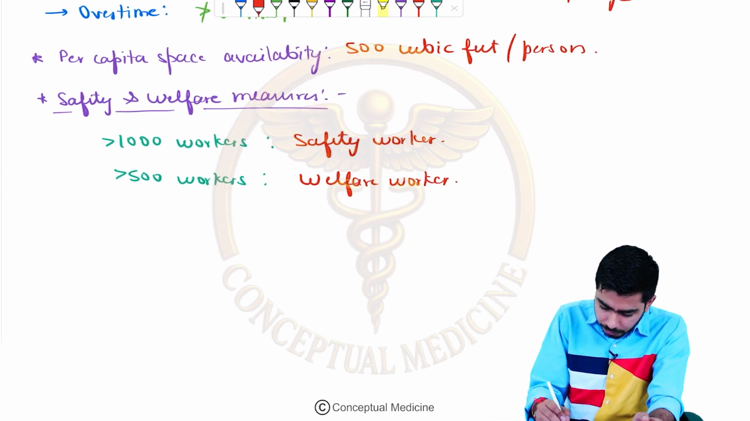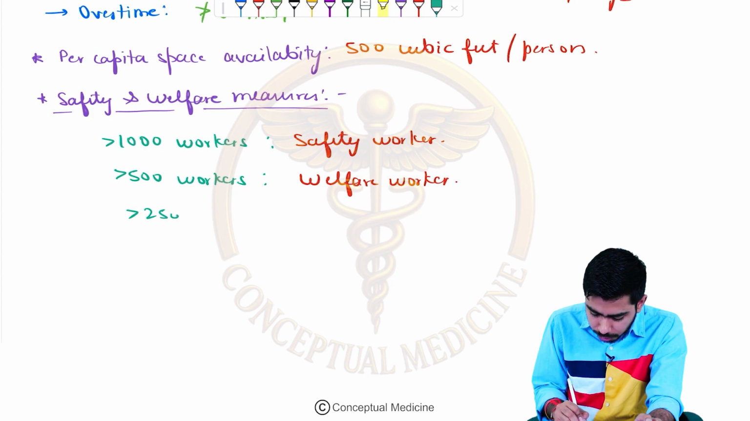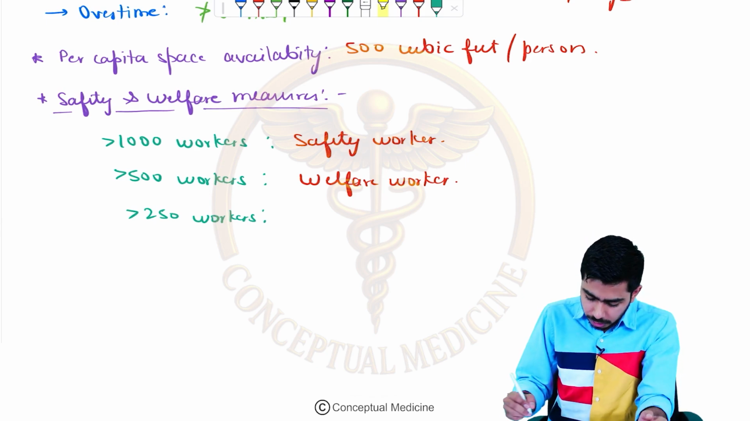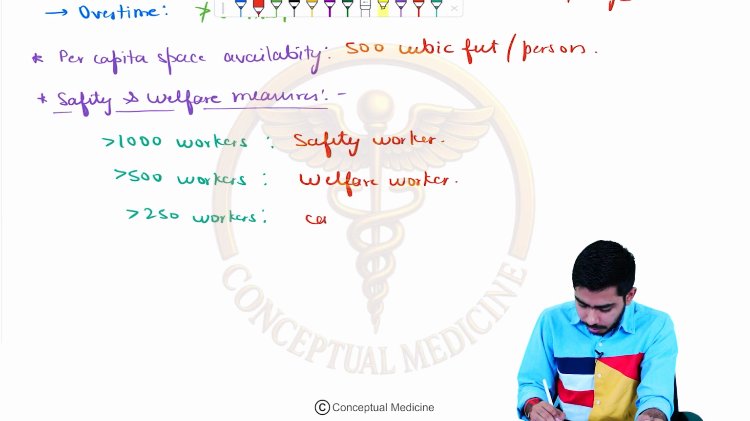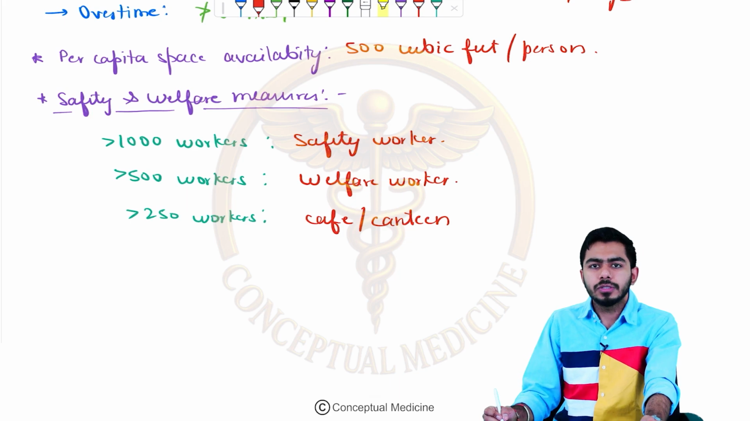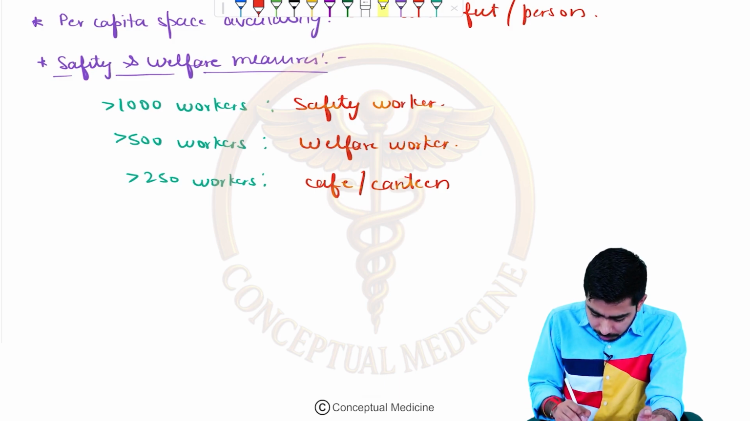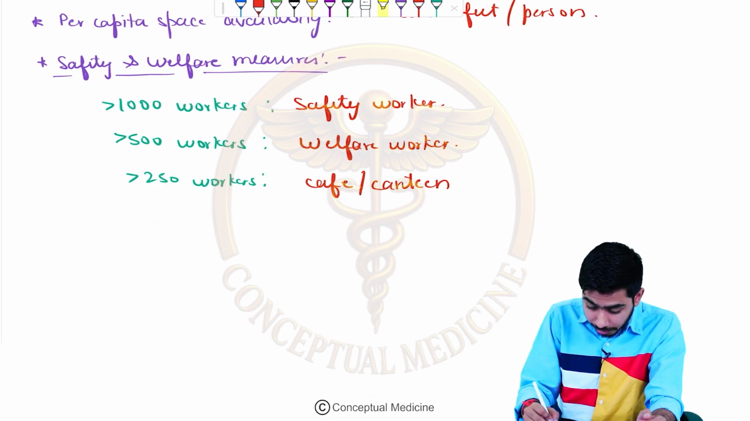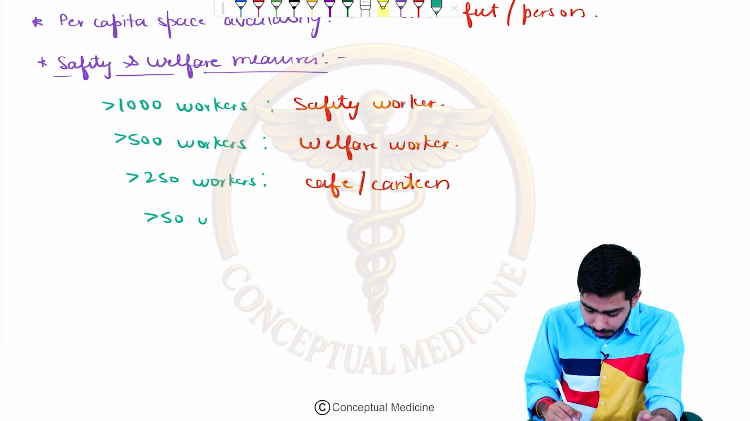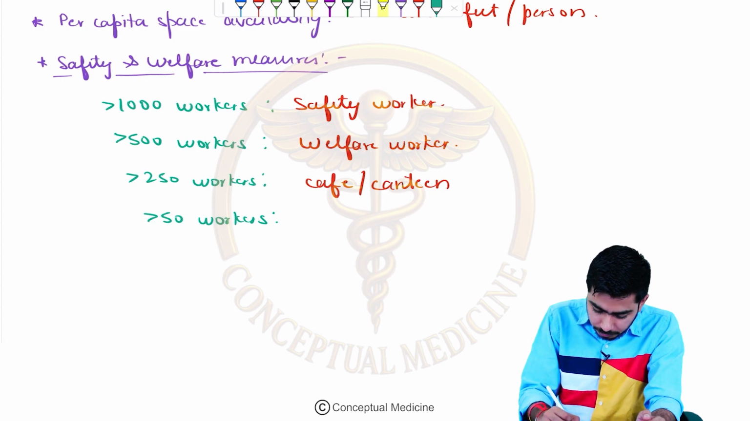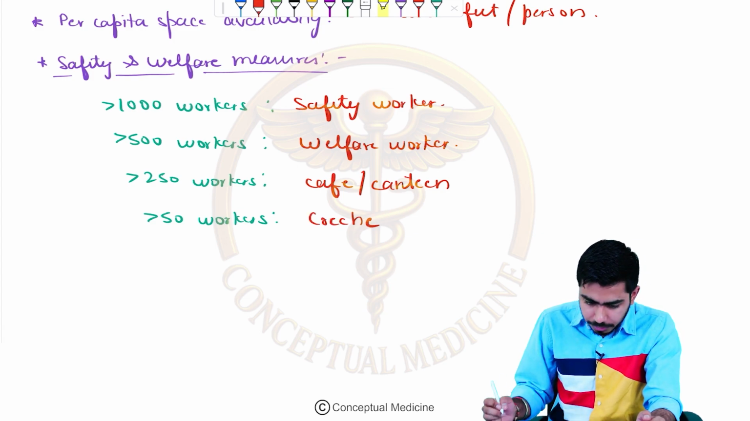If the number of workers is more than 250, in that case, one canteen or cafeteria should be there for the employees where they shall be having their food, right? So that the employees can take their food and all. And if some factory or organization has more than 50 workers, in that case, one crèche should be present, right?